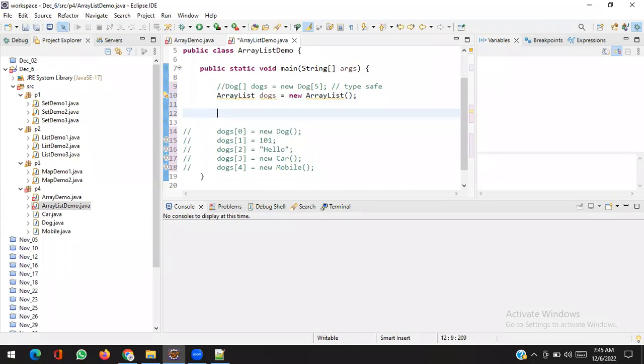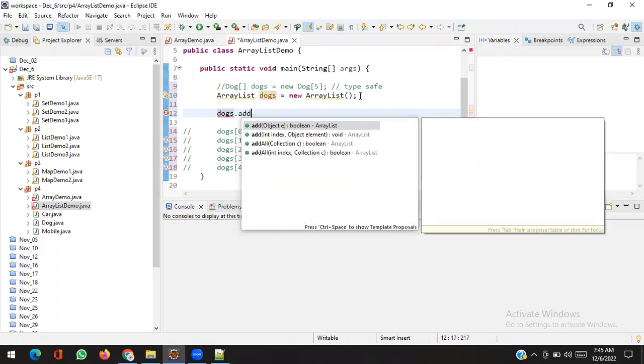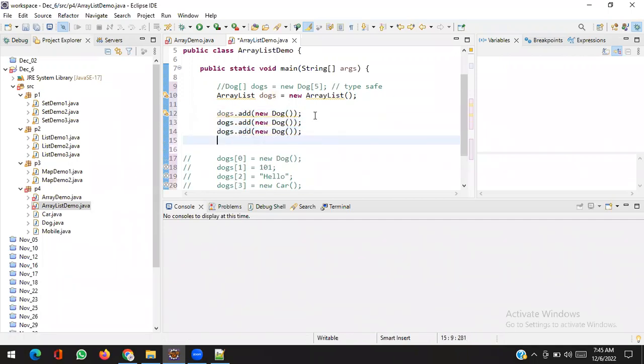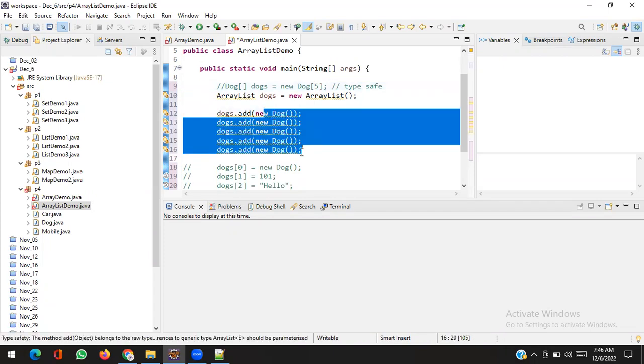So dogs dot add, I can add new dog, Control C, as many dogs as I want, there is no problem with size. In the array we can only add 5 dogs at most, but here I can add as many dogs as I want.